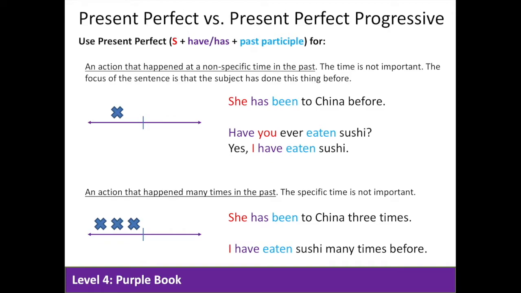For example, she has been to China before. Have you ever eaten sushi? Yes, I have eaten sushi. Again, in these examples, the focus is the fact that we've done something, not on the time or when.